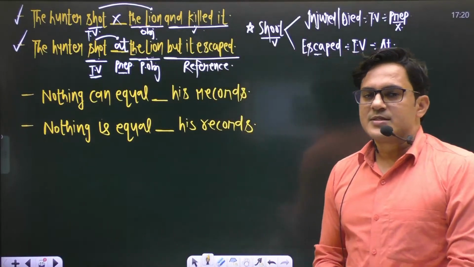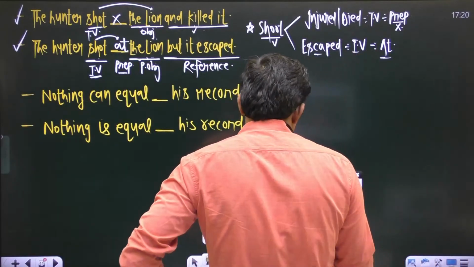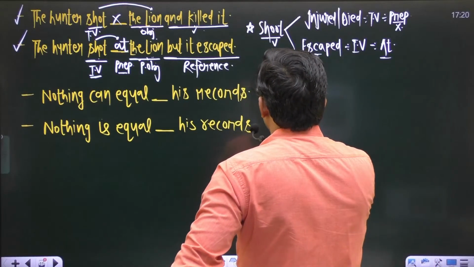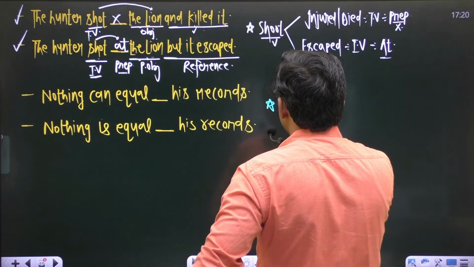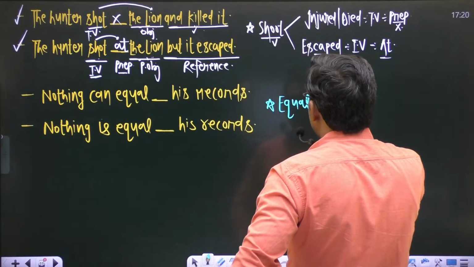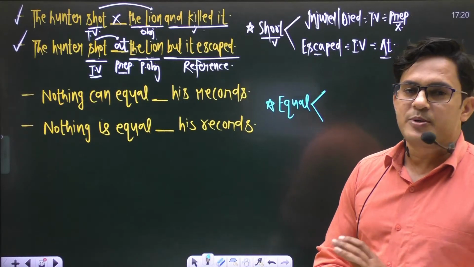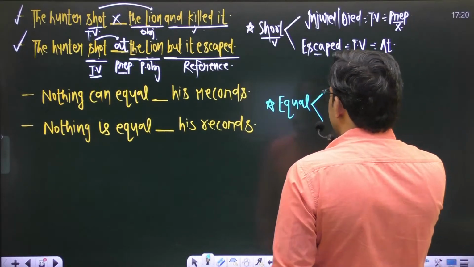In both the sentences, we are talking about a word, and that word is equal. So make it sure this word equal is used in two different parts of speech. It shows two different senses.